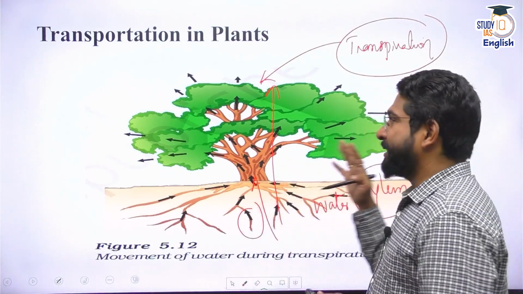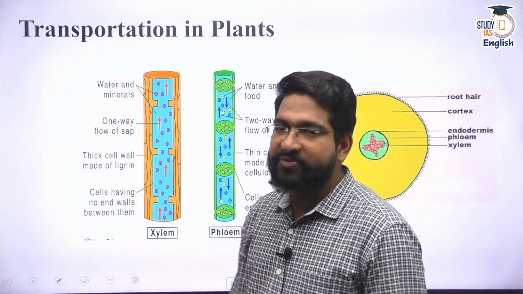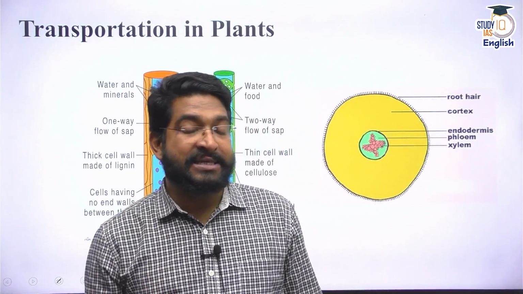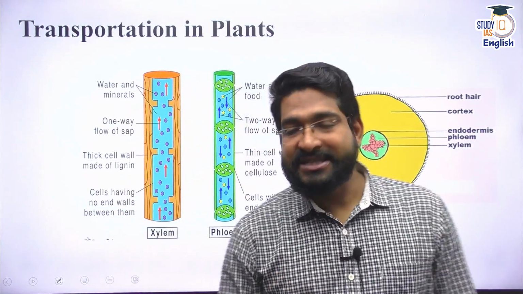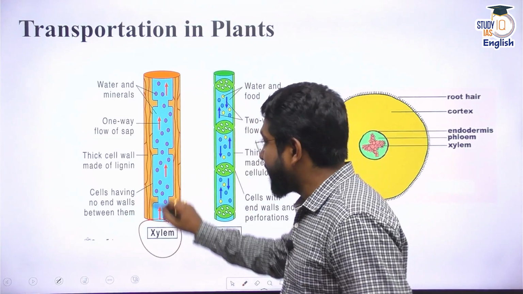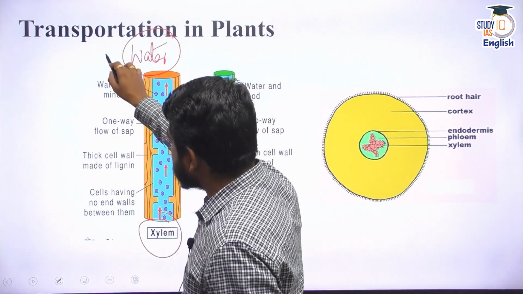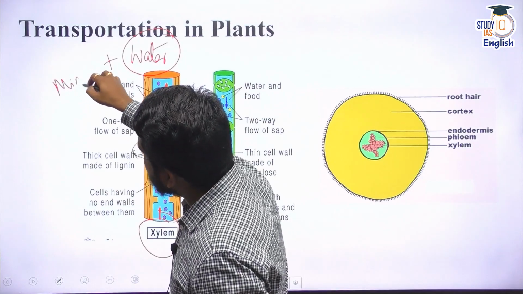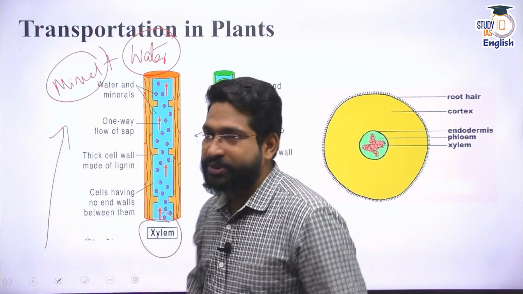As I told you, the transportation in plants is less complex. They have two different kinds of conduits. We have already discussed these two different kinds of tissues. These are called vascular tissues. They have xylem for water transport, water plus minerals, of course. Please remember, this is always one way. That means from roots towards the shoot.